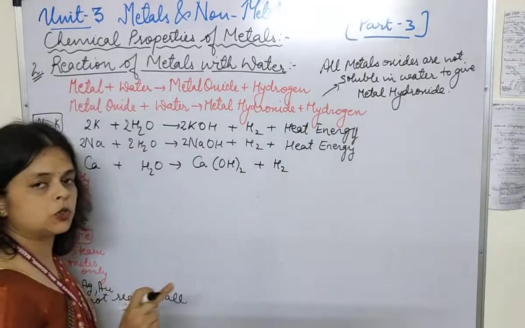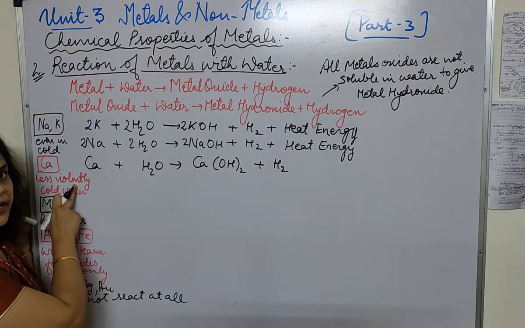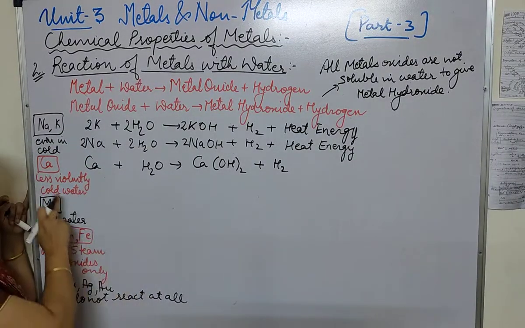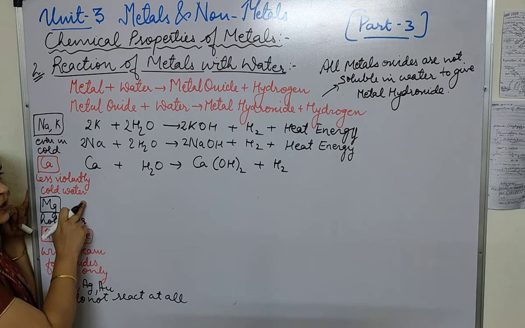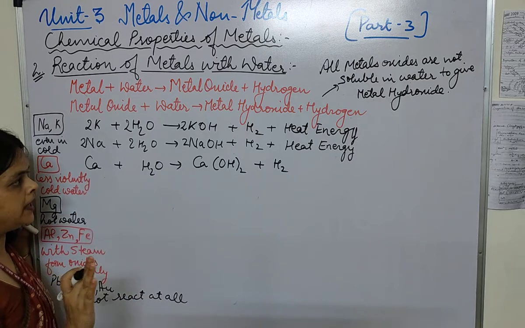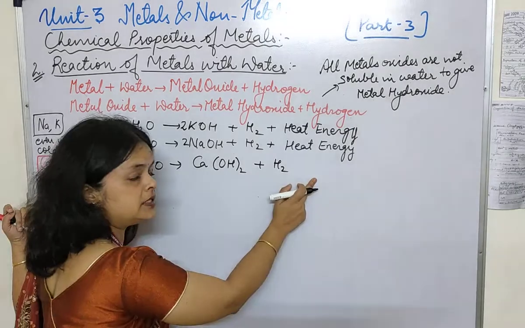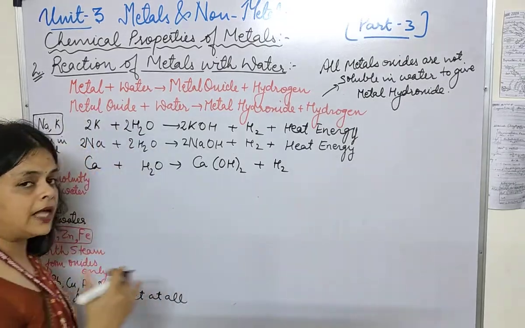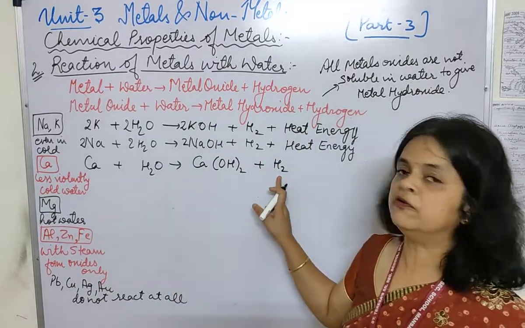Calcium is also reacting in cold water, but the reaction is less violent, less vigorous. So I have written that it reacts less violently even with cold water. The temperature is low only and it can combine, and the reaction is less violent. Here the heat energy that is released is not in that much amount for the hydrogen to catch fire.